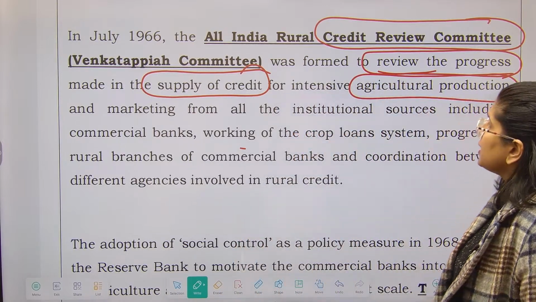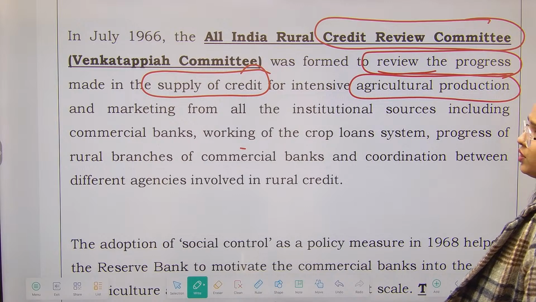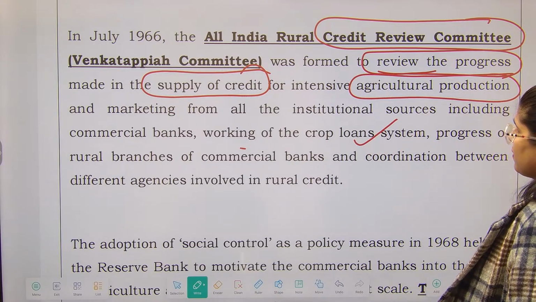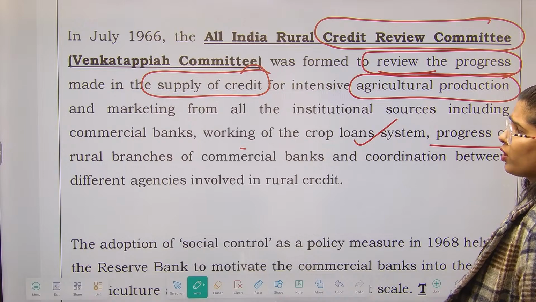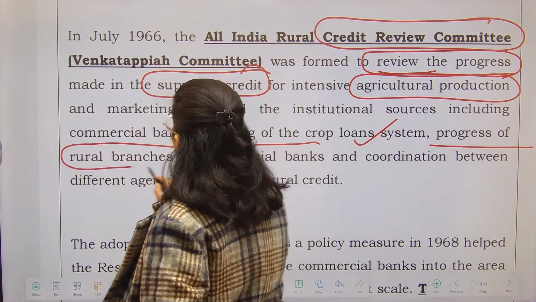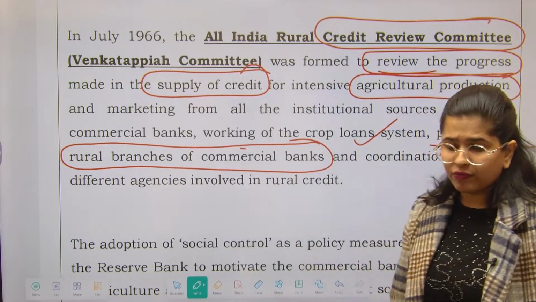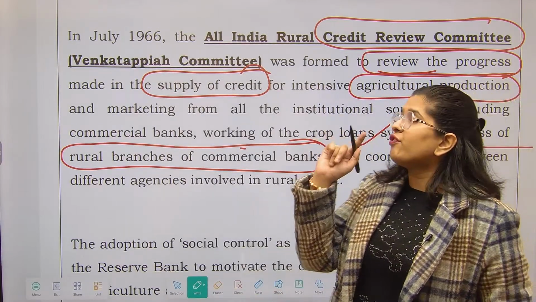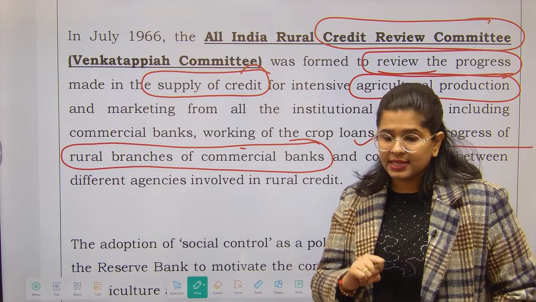It covered marketing from all institutional sources, including commercial banks, how crop loans are working, what has been the progress of rural branches of commercial banks, and whether there are ample branches of commercial banks or not. Now you see the time of formation of the committee is 1966.